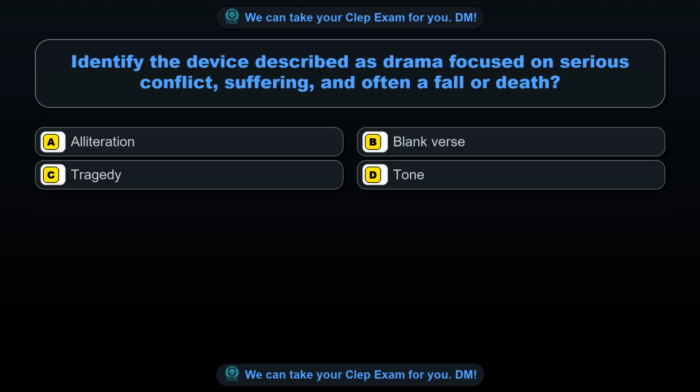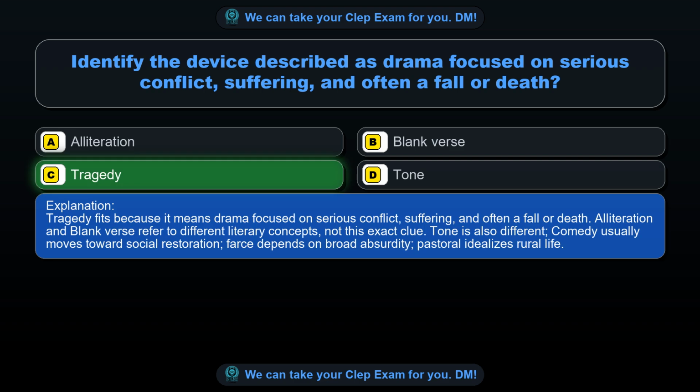Question 26. Identify the device described as drama focused on serious conflict, suffering, and often a fall or death. Option A, alliteration. Option B, blank verse. Option C, tragedy. Option D, tone. The correct answer is option C, tragedy. Tragedy fits because it means drama focused on serious conflict, suffering, and often a fall or death.